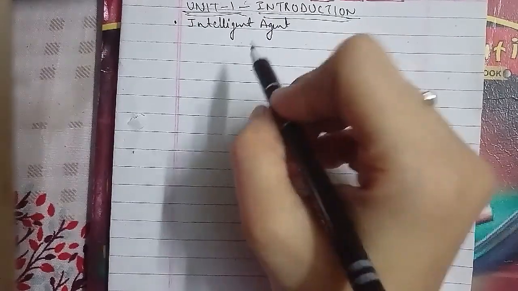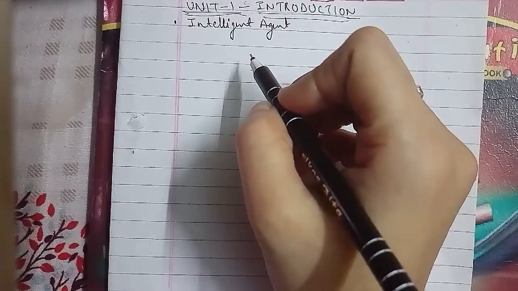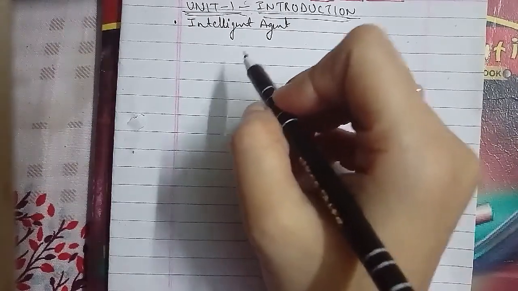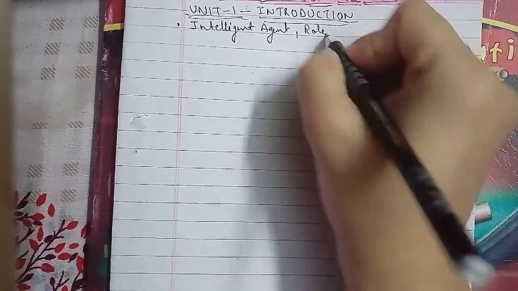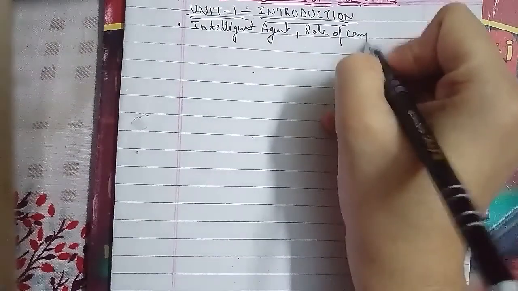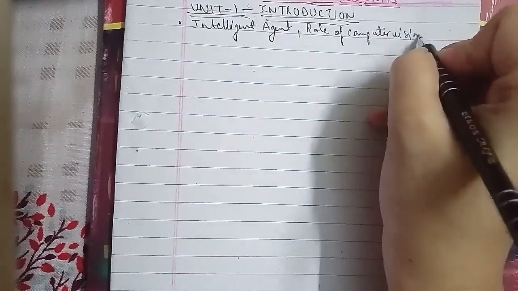The other question is, describe the role of computer vision. The other question is on the basis of the role of computer vision. That has also been asked for 2 marks, and there are 4 roles that we'll discuss.